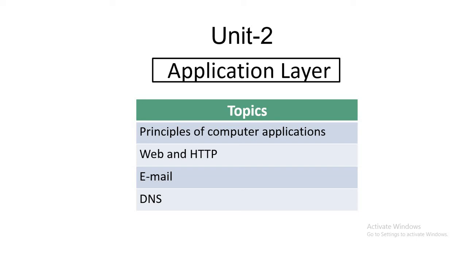Another thing is the history of computer networks. That is a totally theoretical concept about computer networks. You have to read this entire history and make notes of the history of computer networks. You have to prepare a case study related to it. That is the second homework for you. One is the comparison of the OSI model and TCP/IP model, and the second is a case study on the history of computer networks. In our next session, we will start the application layer.